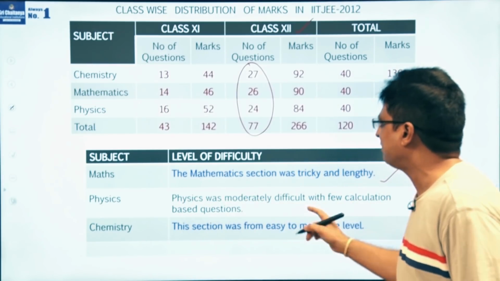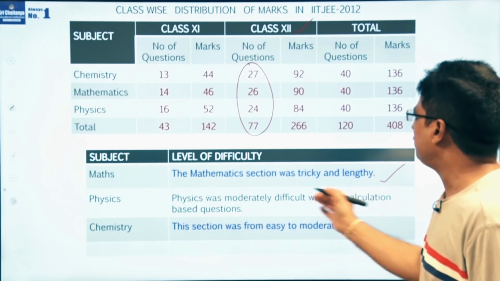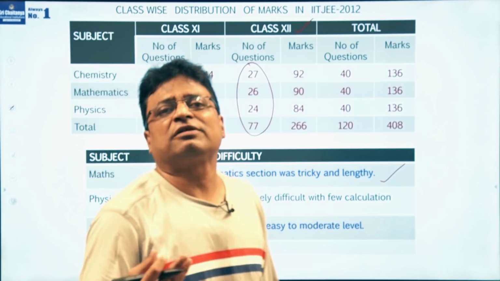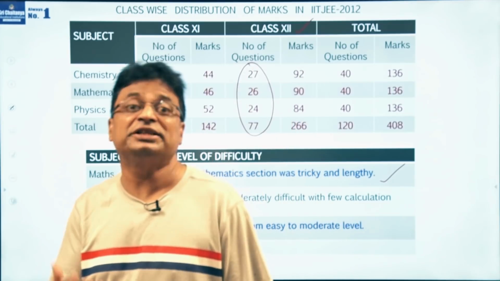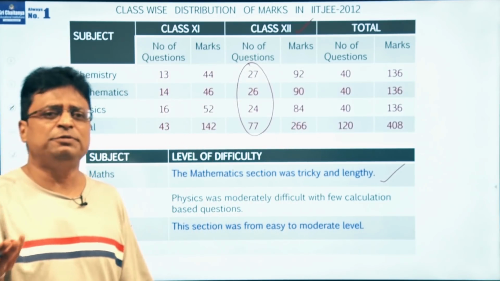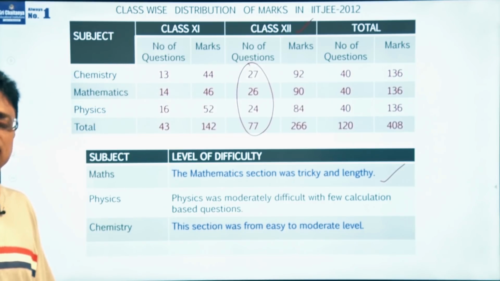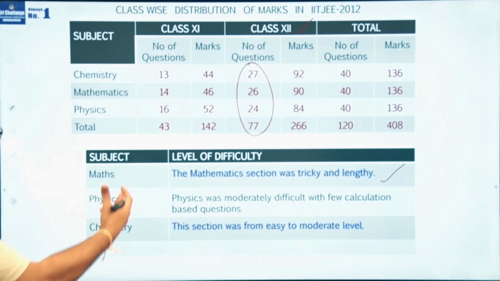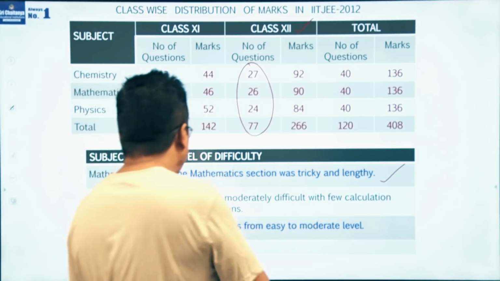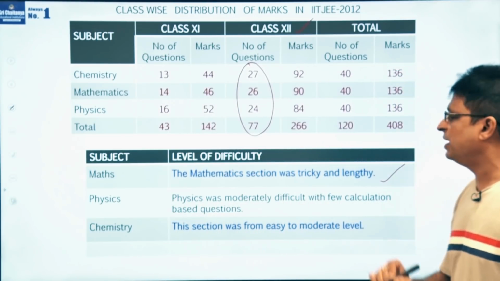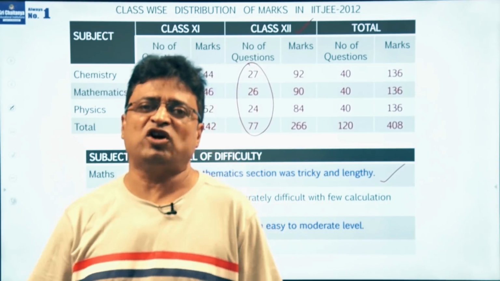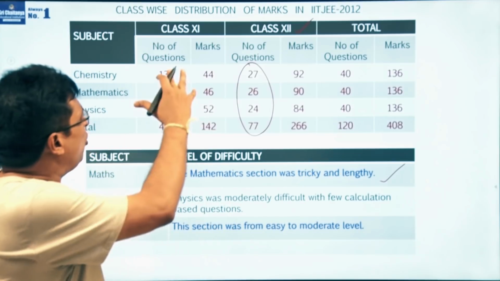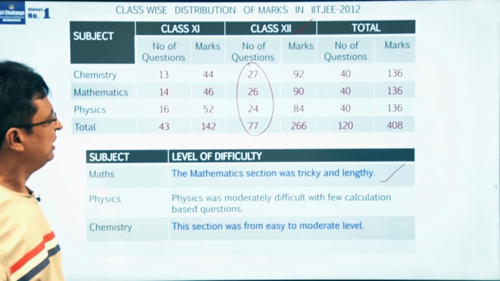This was what happened. And physics was moderately difficult with a few calculation based questions. There are some questions which require a lot more calculation. They wasted time also at that time. Not now. If you go through the questions now, you feel that they are very easy. But at that time, in the examination hall, the majority of students felt difficulty solving that kind of questions. And coming to chemistry, this section was easy to moderate level. I am not saying that it is totally easy, but it is easy to moderate level. This is the overall opinion about the 2012 examination.